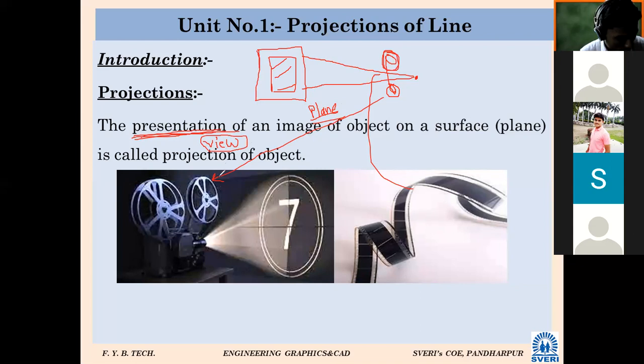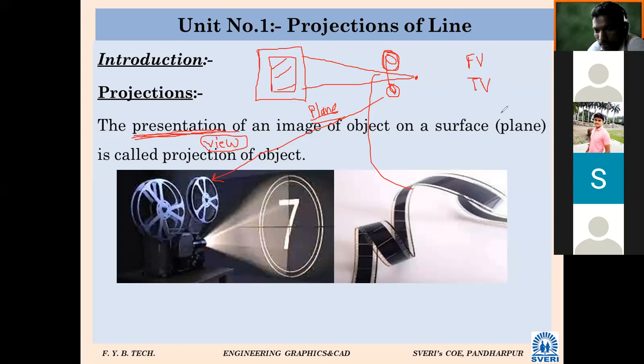Front view means what? Front view, FV. If we observe the object from the front side, whatever view we observe is called the front view. It is in the name itself, front view, from the front side. Top view: from where should we observe the object for the top view?